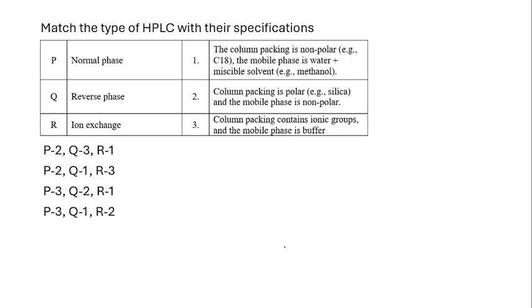Next, match the type of HPLC with their specifications. So we have different columns in HPLC, which include the normal phase, reverse phase, and ion exchange. Match the following.